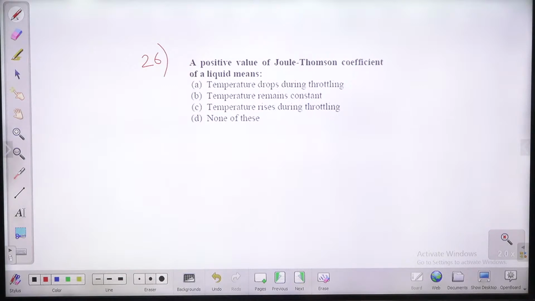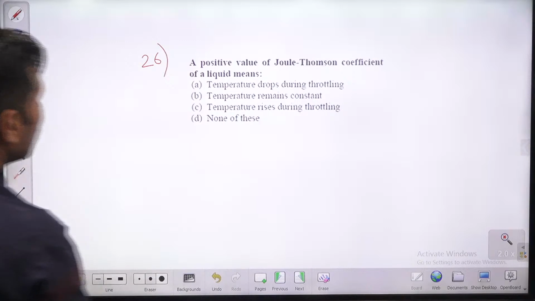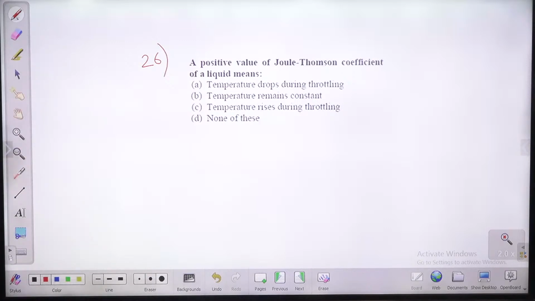A positive Joule-Thomson coefficient of a liquid means. देखो यहाँ पे गैस होना चाहिए. लिक्विड्स के लिए तो ऑलरेडी when we carry out the throttling, because liquid throttling is associated with the flashing of some part of liquid into vapor, because when we carry out liquid throttling, some part of liquid converted into vapor.